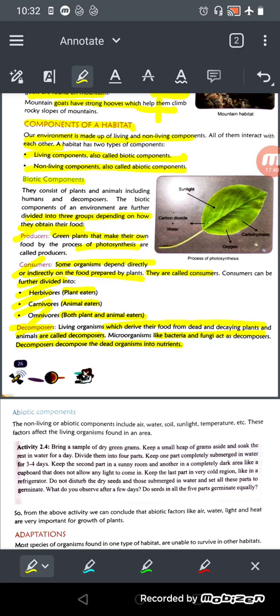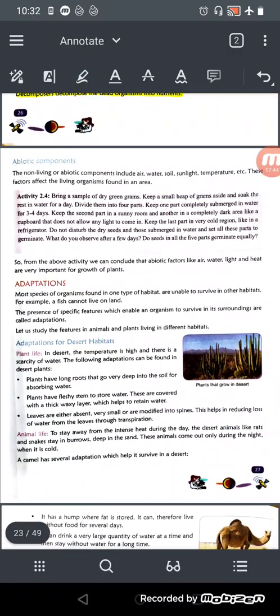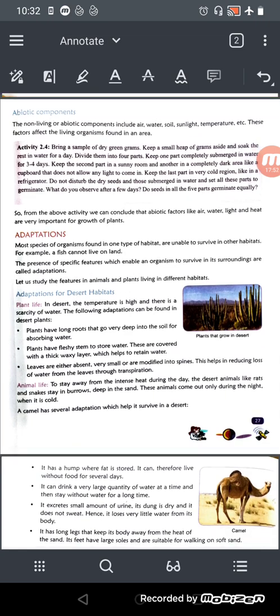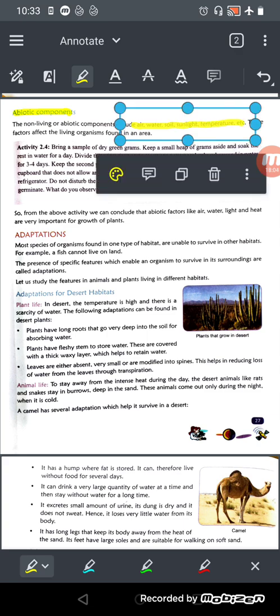Now we have learnt about the biotic. Now we will see about the abiotic component. What are the abiotic component? So abiotic components means, okay, abiotic component means which are non-living but very much important for us. For example, the non-living or the abiotic component include air, water, soil, temperature, etc., right?